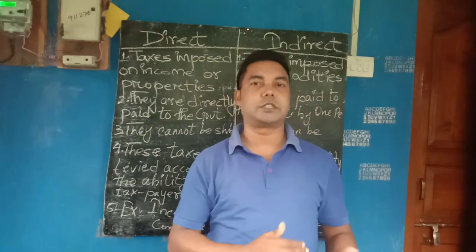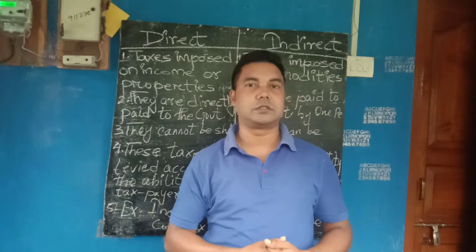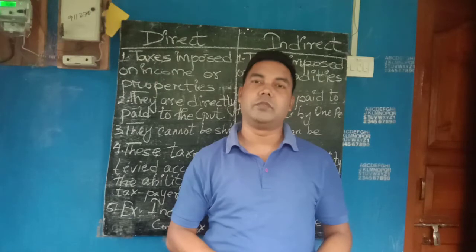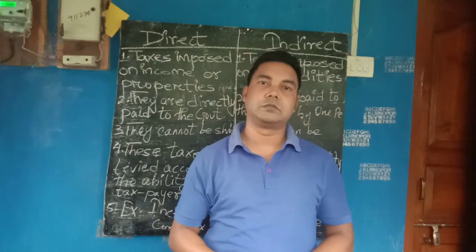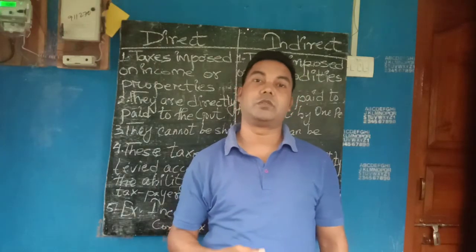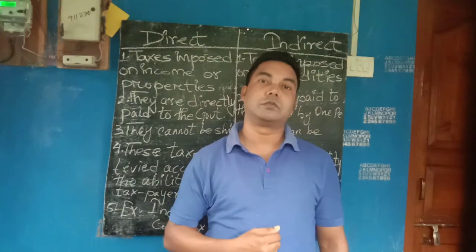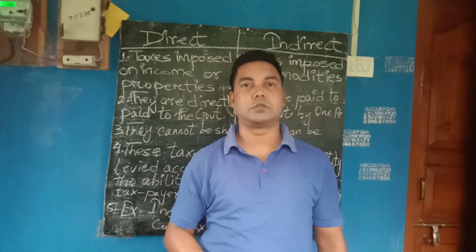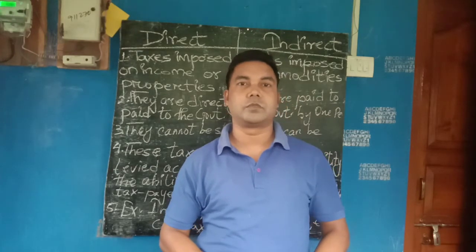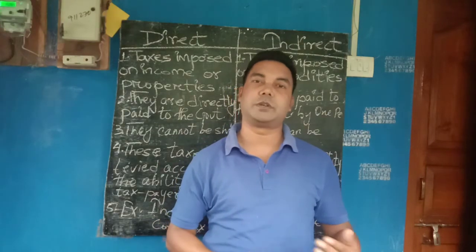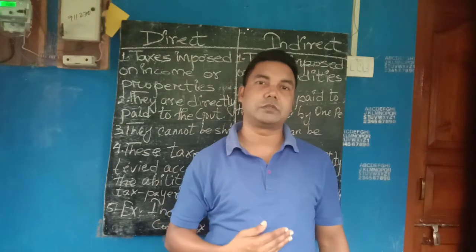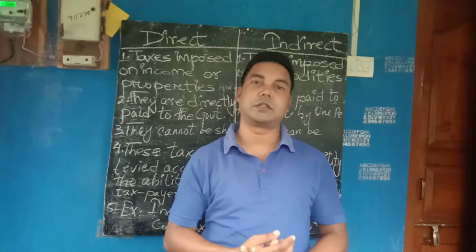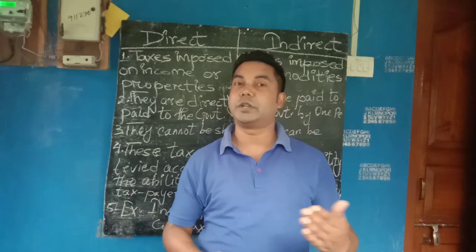The ability of the taxpayer. A slab is there for the direct tax. Like in India, if your income is more than 2,80,000, then you need to pay the tax according to Indian government norms, rules and regulations. You fall under the slab of taxpayer. If your income is less than the said amount, then no need to pay the tax. You are exempted from paying the tax. That is ability to pay the tax.